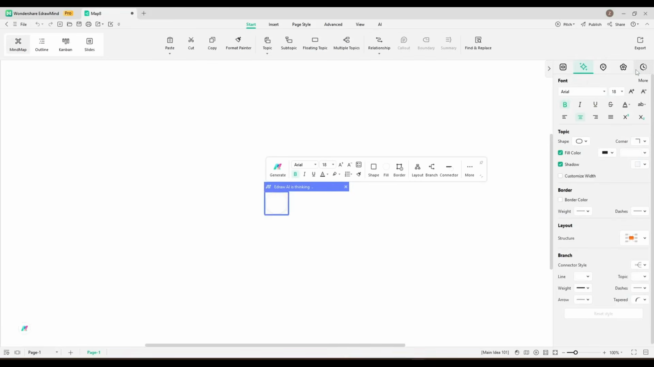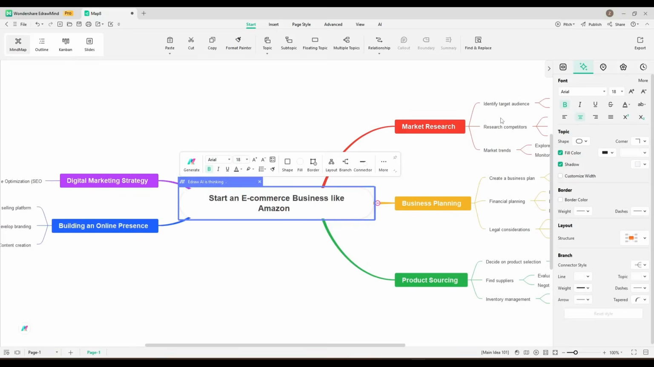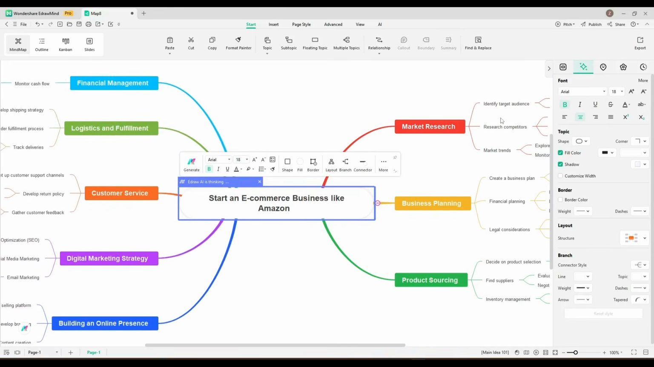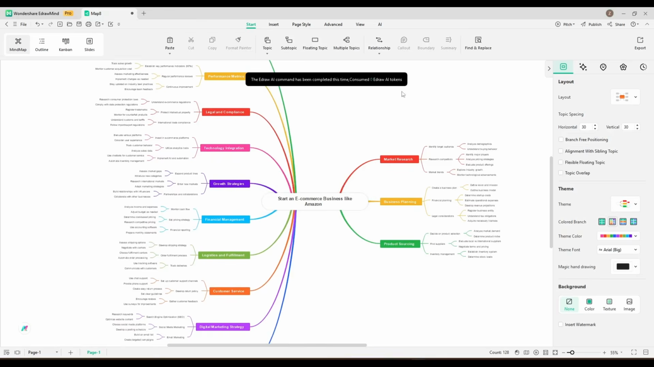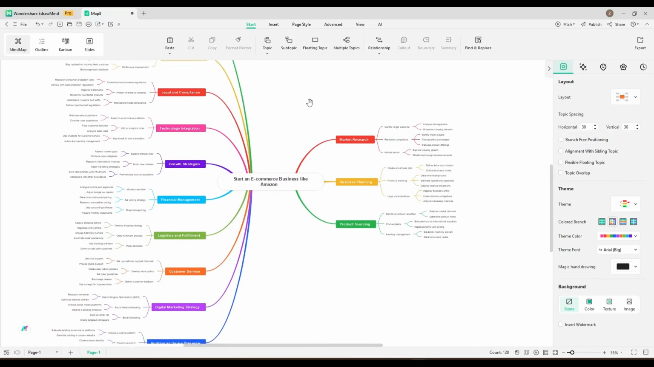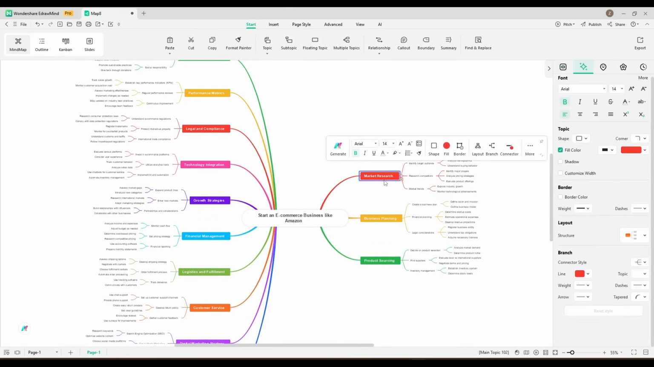And here it is. You can see the mind map is generating. And honestly speaking, it's so fast. If you enter a long and complex topic, it may take a bit more time. And here it is. My mind map is ready. And you can see that EdrawMind generates an amazing mind map for you. This is our main idea. We want to start an e-commerce business like Amazon.